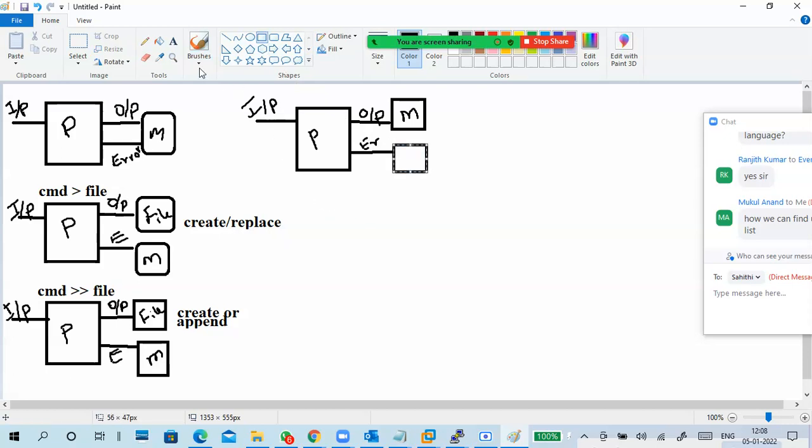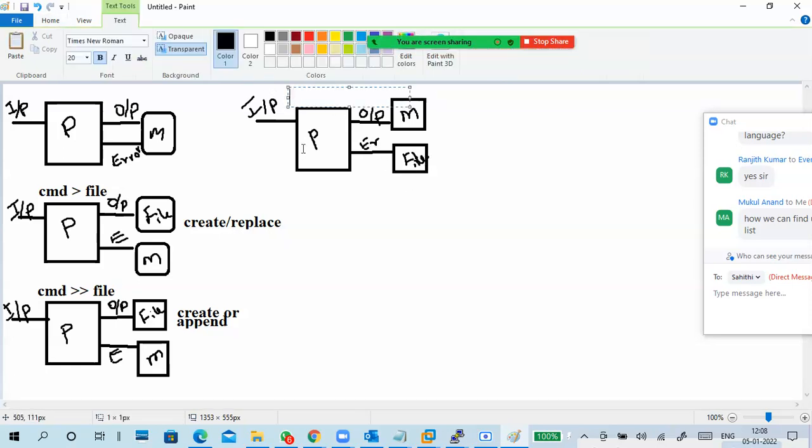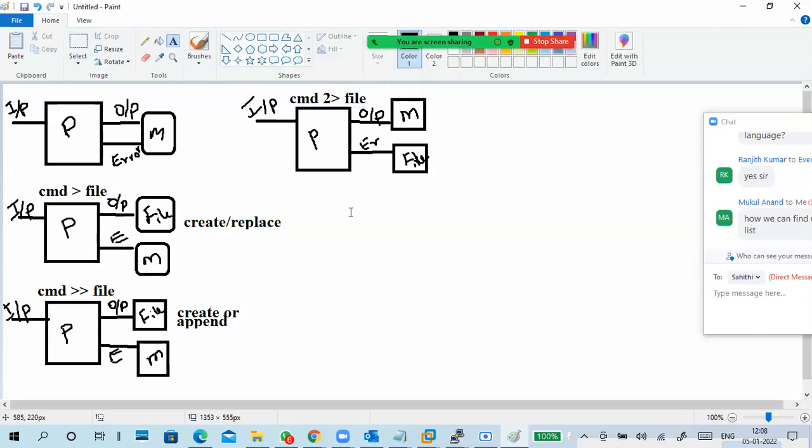Next, I want to put the error in a file. To do that, what is the command? Your command, 2 greater, and your file name. So what will happen? Error goes to the file, output goes to the monitor, output is displayed on the monitor.